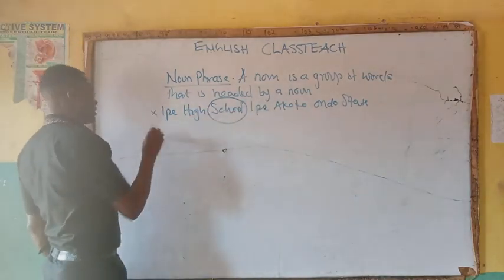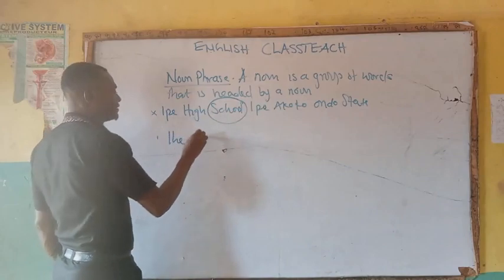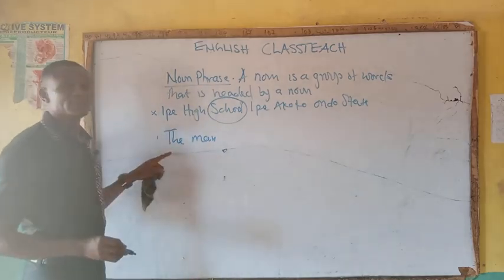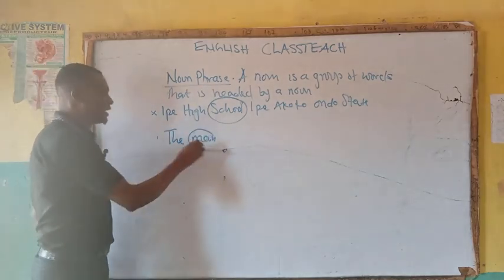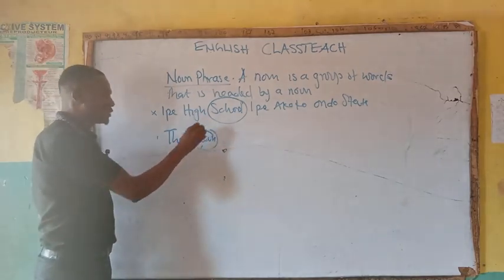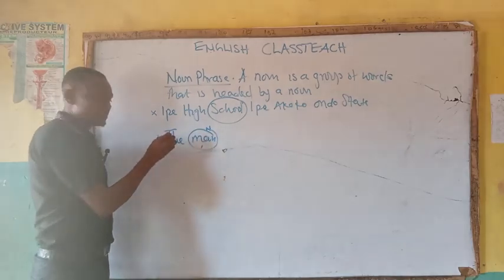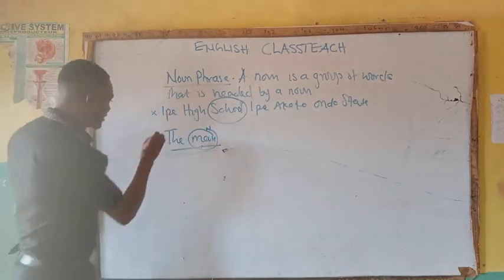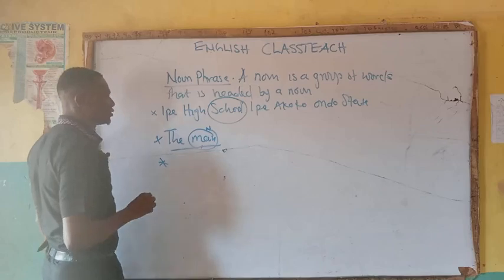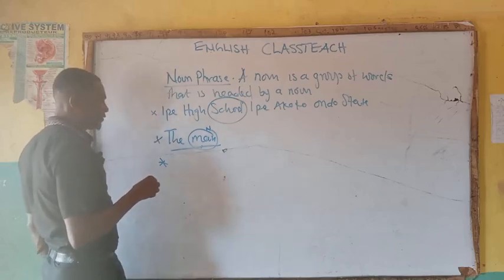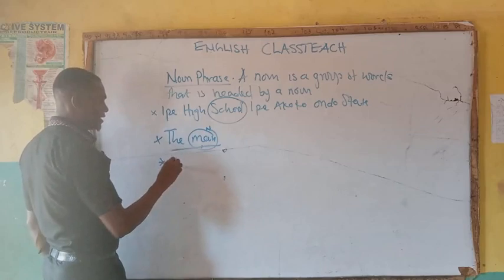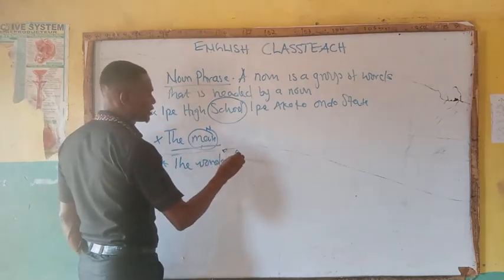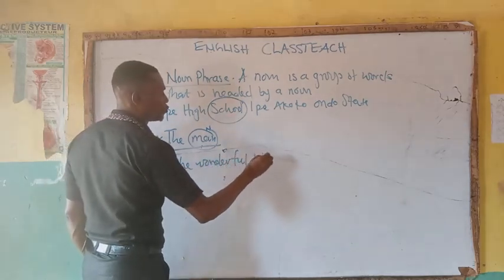Another example, the man. This is a group of words here now. The man. So the man here, the head word is man, which is a noun. So that is why this group of words is what? A noun phrase. The last example before I move forward, under the noun phrase, we have another one like the wonderful women.